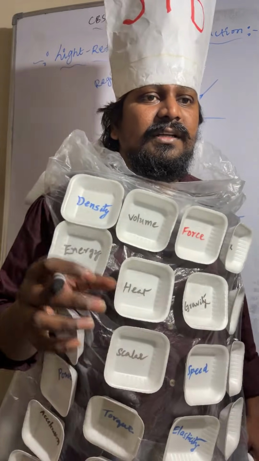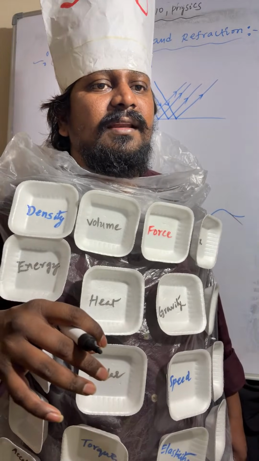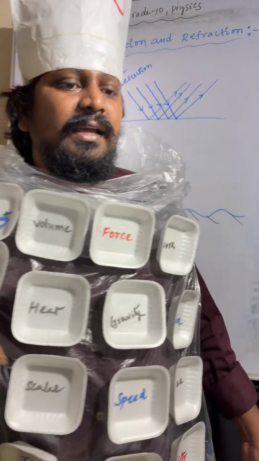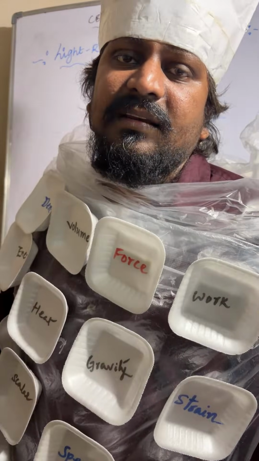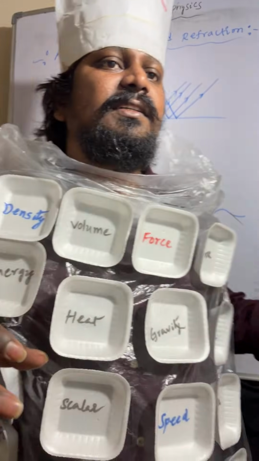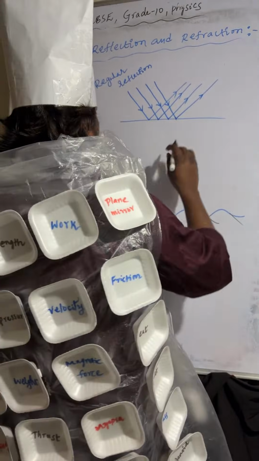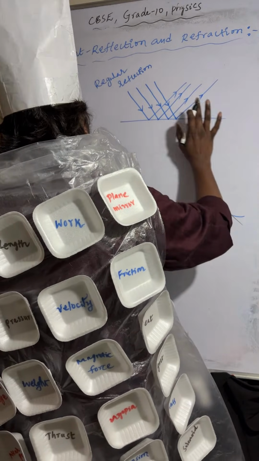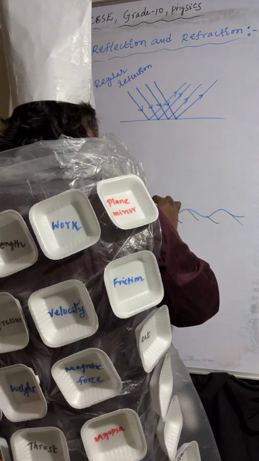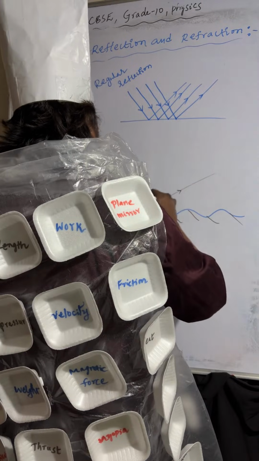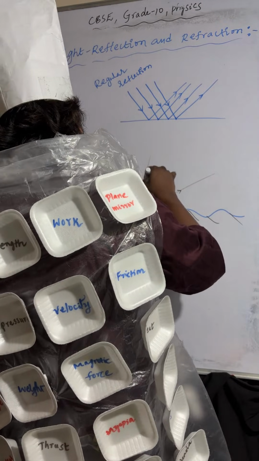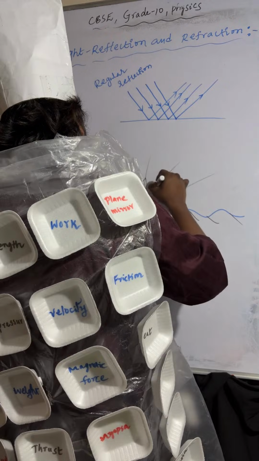Incident light rays are parallel, but reflected light rays are not parallel to each other. This type of reflection is called irregular reflection. In regular, incident light rays are parallel and reflected light rays are also parallel.